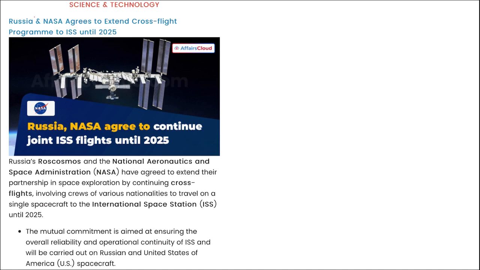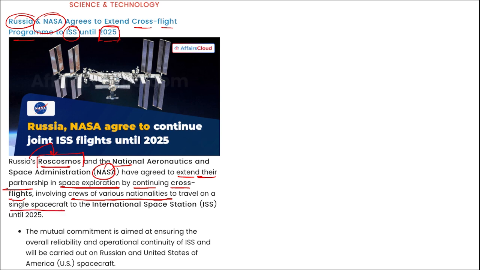Next is Russia and NASA. They have agreed to extend the cross-flight programs to ISS till 2025. I repeat, Russia's space agency is Roscosmos and NASA is the space agency of the USA, and they have agreed to extend their partnership in space exploration by continuing the cross flights involving crews of various nationalities to travel on a single spacecraft to the International Space Station until 2025.